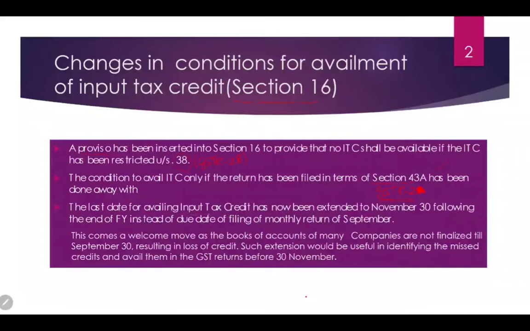The next point says that the last date for availing input tax credit has been extended to November 30. Earlier it was the due date of filing of the September return, that is your GSTR 3B. So an additional 41 days have been provided by the government. This is quite a welcome step as it helps businesses to reconcile their returns, as usually the books of accounts are closed during 30th November only. So in order to align with the decisions of the majority of the people, the government has made such an amendment.